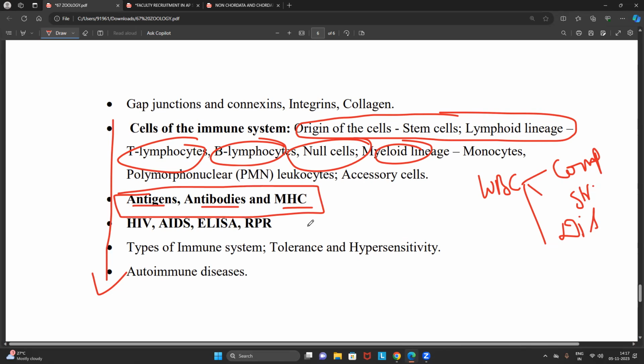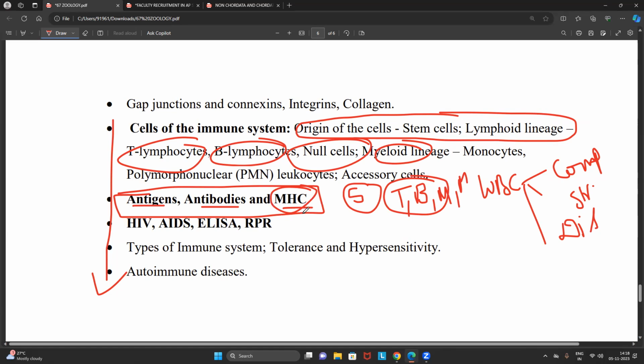This is only a little bigger, because we are going to focus on different types of antigens, and we should focus on the 5 types of antibodies. We have to focus on receptors associated. Receptors are also very important: receptors associated with T cells, with B lymphocytes, with monocytes and macrophages, all we have to focus on.